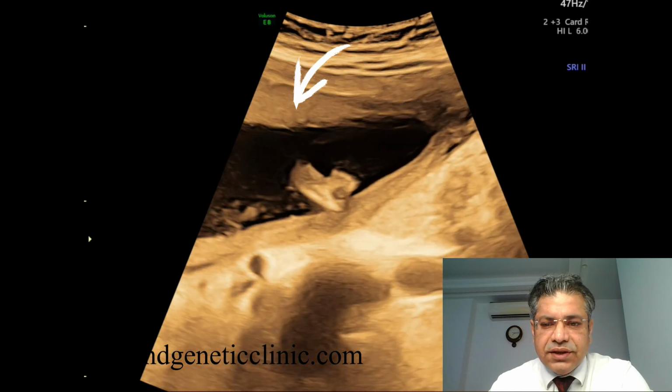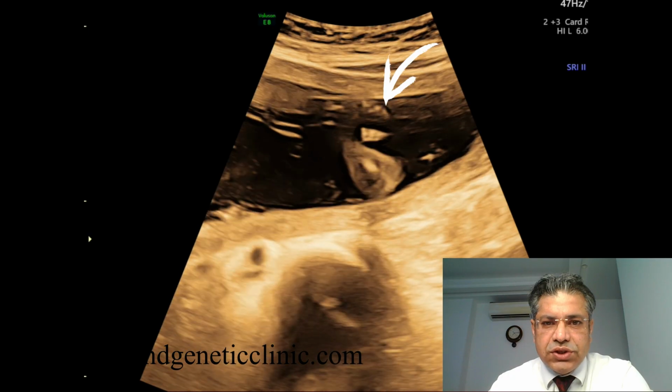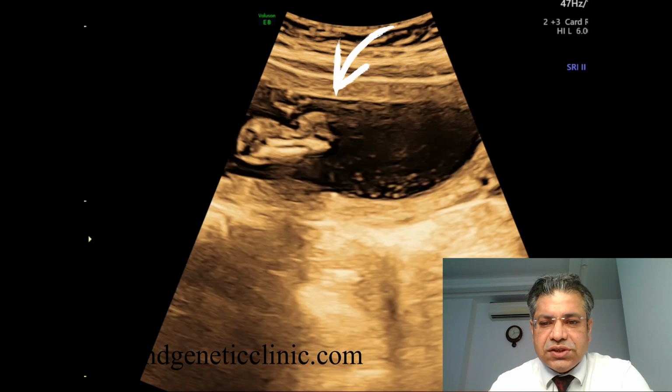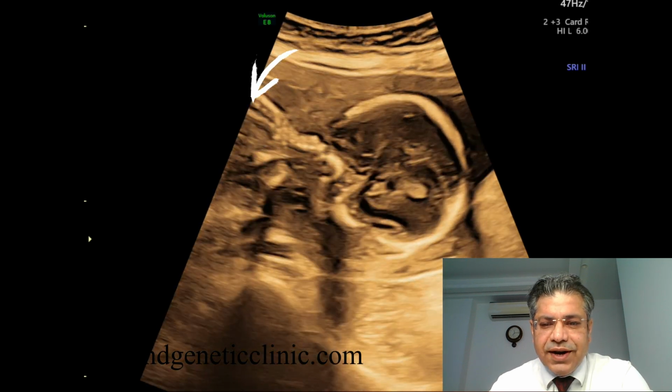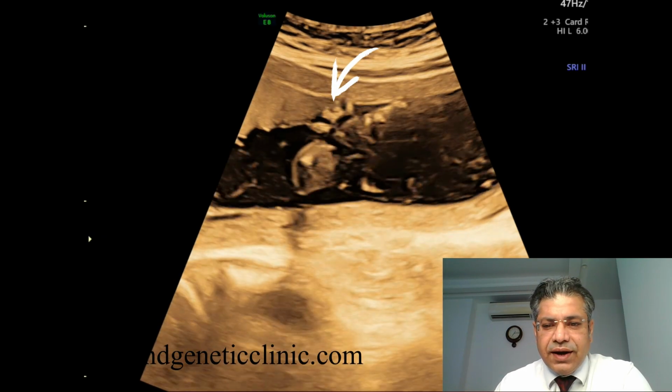It is a club hand, and since it is contracted, it will not come in the same plane, so you have to be slightly attentive in making it out. So this is it. This is Bhallaladeva, the radial ray defect. It will come again, so watch carefully. And this is it. The thumb is absent, and we are identifying some proximal deficiency of the radial bone in the left hand. We have a club hand, and the contracture is in the left elbow.